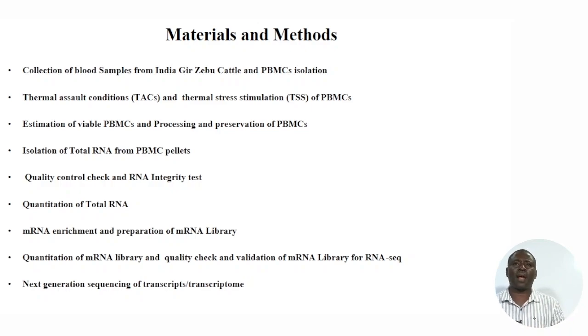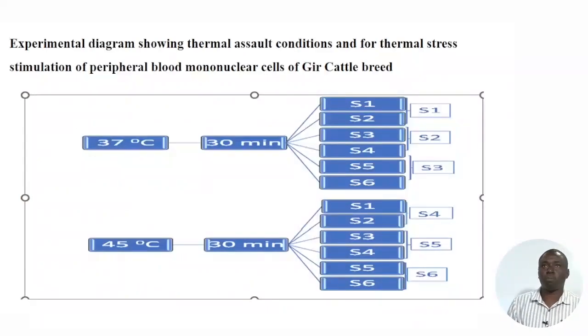Thereafter, we performed total RNA isolation. Then we carried out quality control check on those RNAs and confirmed their RNA integrity. We further performed quantitation of this RNA, and mRNA enrichment and preparation of mRNA libraries was performed. Quantitation of mRNA library, quality check, and validation of mRNA library for RNA-seq analysis was carried out, which was followed by next generation sequencing of transcripts or transcriptome.